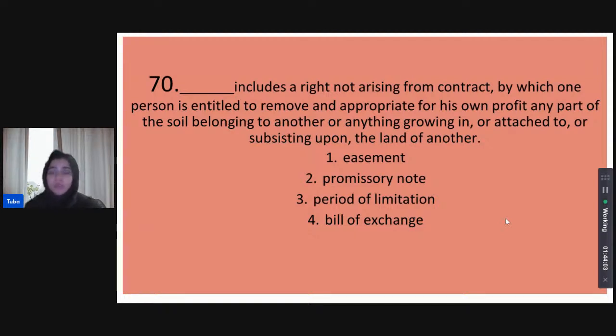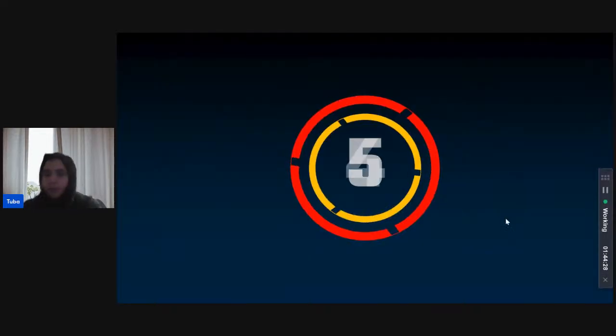Or is it a bill of exchange? What kind of power is giving you a right that is generally not arising from contract, but you still have this right to be entitled to remove and appropriate such a thing for your own profit? Shivani thinks it's easement. I have begun your timer here.